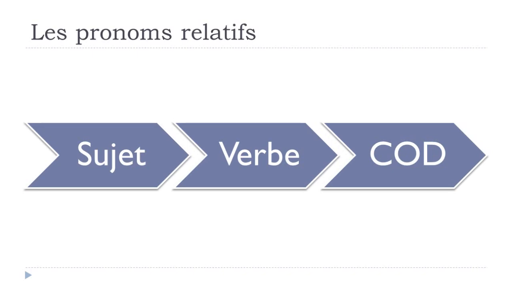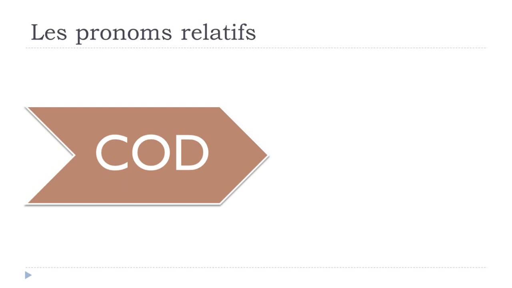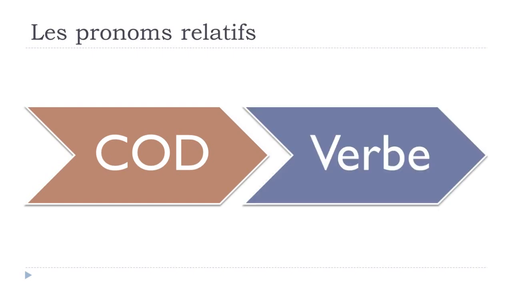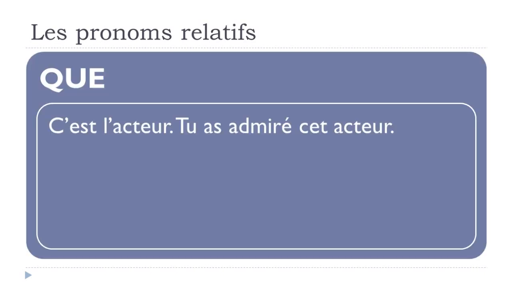But then, when we've got this special structure with first le pronom relatif COD, so what we just saw, this que, before the verb, the rule will be that you will have to put the feminine or the plural or the feminine plural at the end of your participe passé.